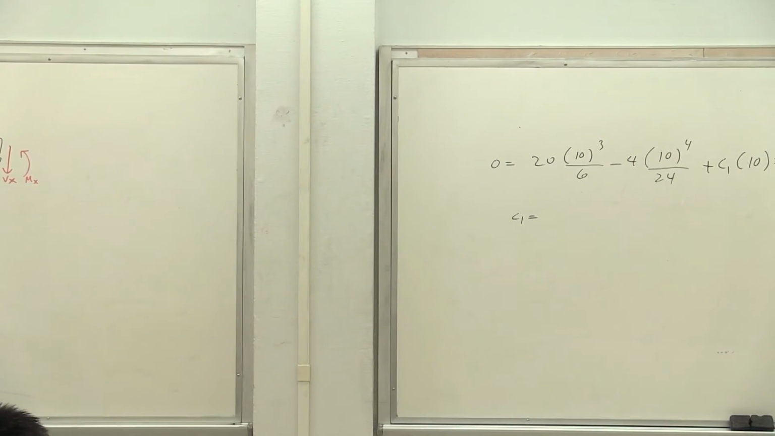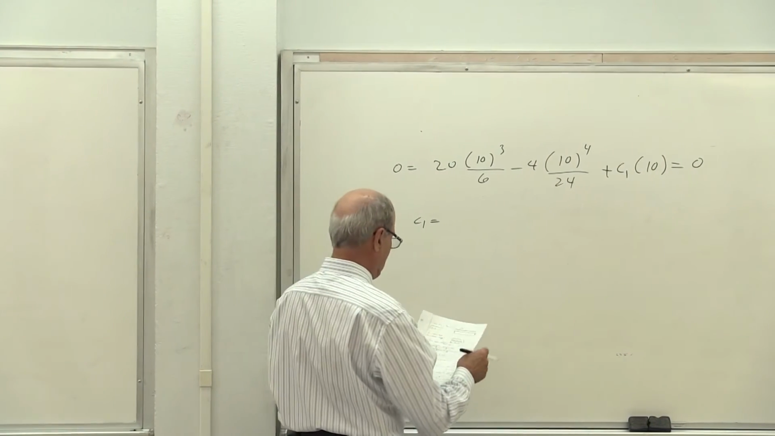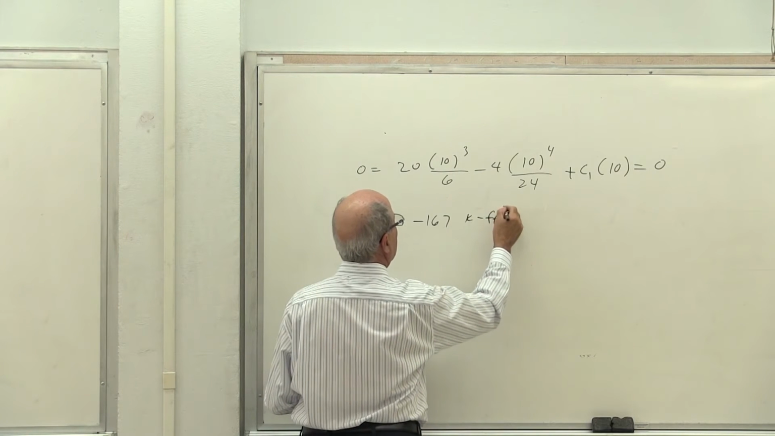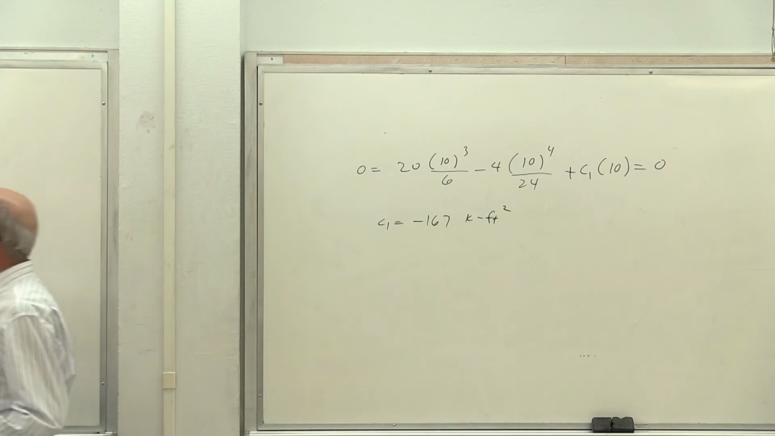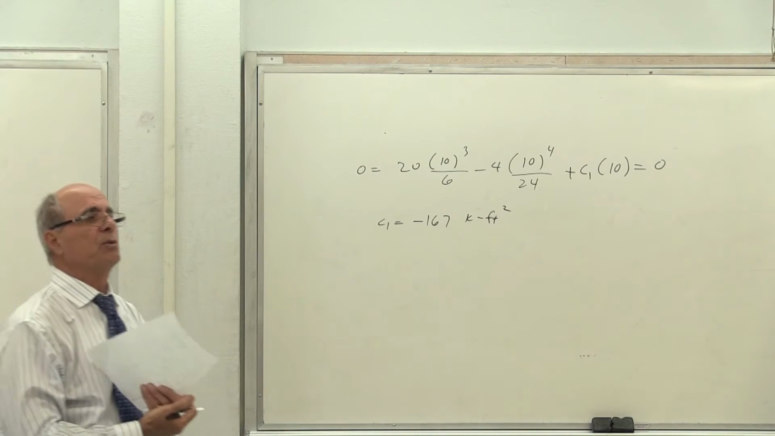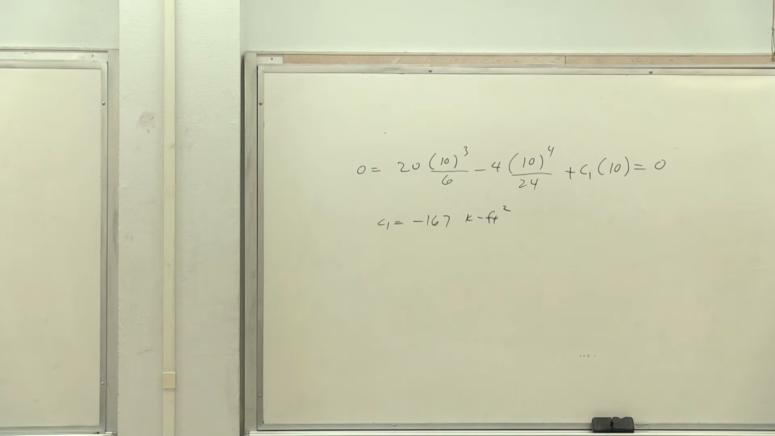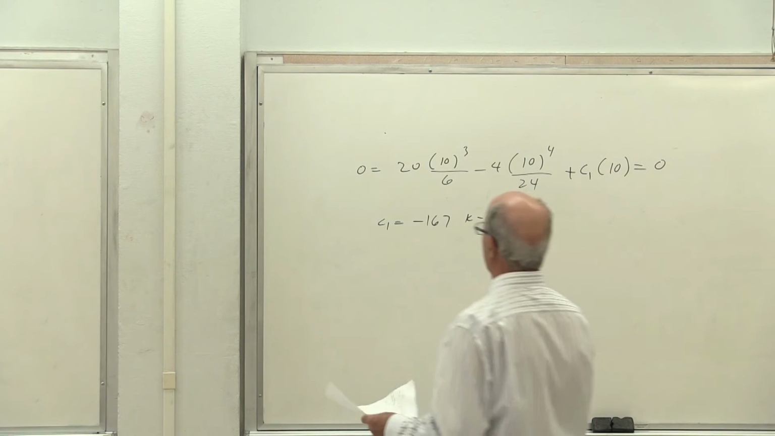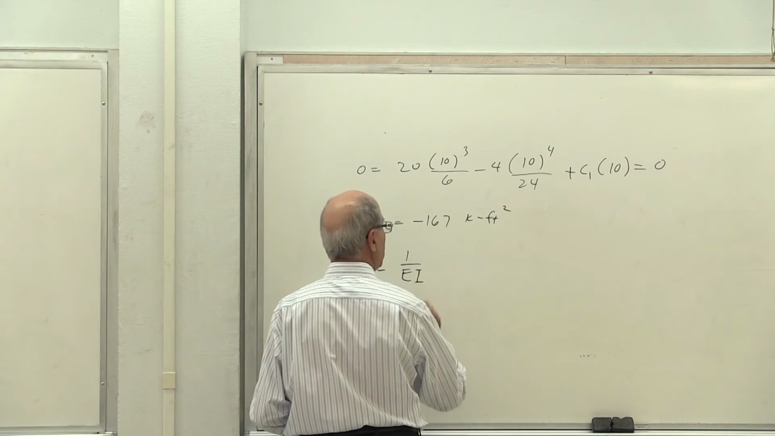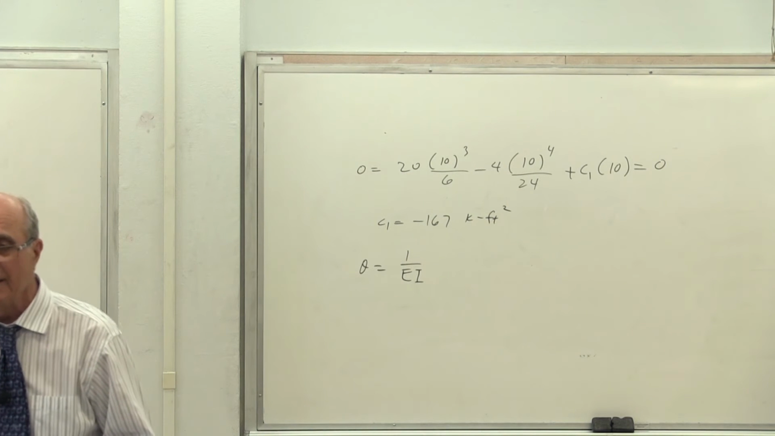So C1 ends up to be equal to, for this problem, minus 167 kips foot square, because C1 has a unit of kips foot square. Correct or not? Yes? Okay. This is now the equation of theta. Now finish. If somebody asks you, give me the equation, sometimes your homework reads like that. Give us the equation of theta and y.